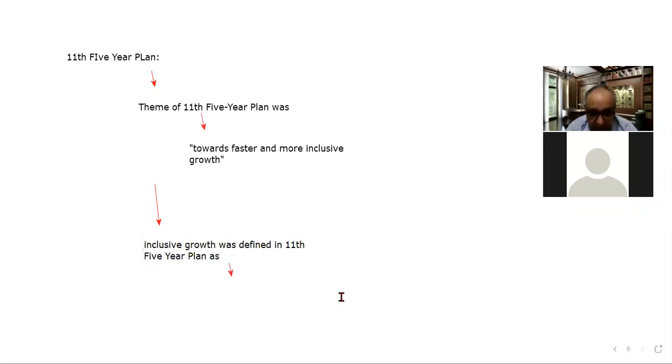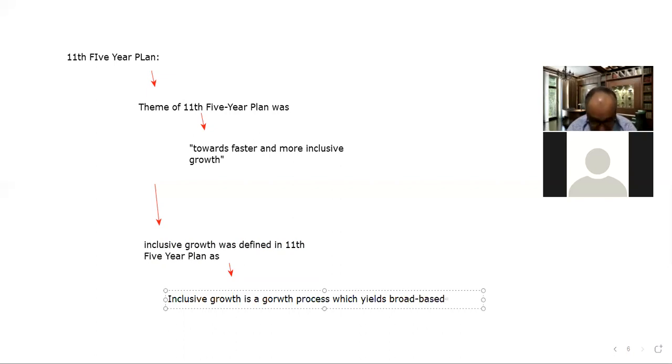According to that plan, inclusive growth is a growth process which yields broad-based benefits and ensures equality of opportunity for all.